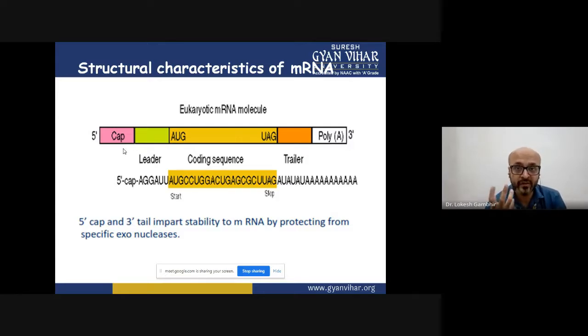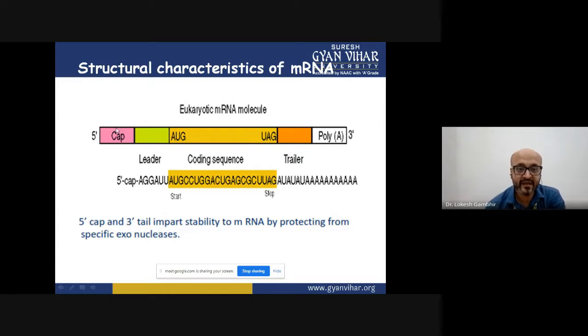In eukaryotes, it is formed from a gene which contains both exons and introns. Whereas in prokaryotes, it is formed from a gene which does not contain any kind of intronic region. So in that scenario, it's a polycistronic mRNA. Whereas in eukaryotes, it's a mixture of exons and introns, so it requires further processing. Now, first let us look at the basic structure of RNA. What are the modifications that happen inside?